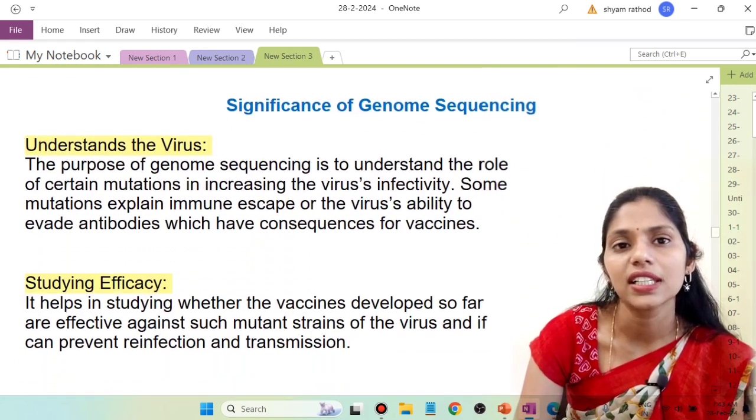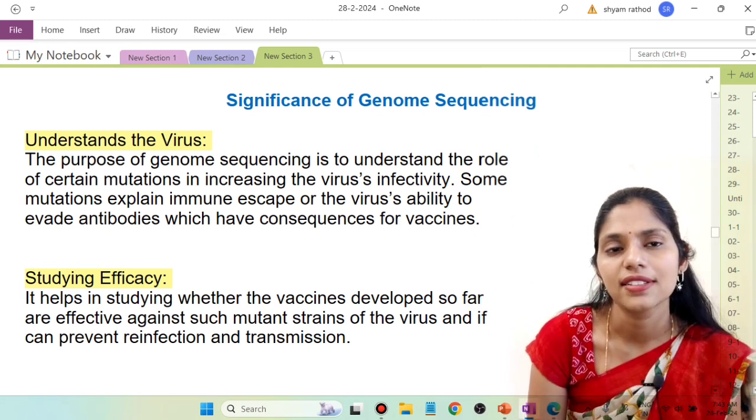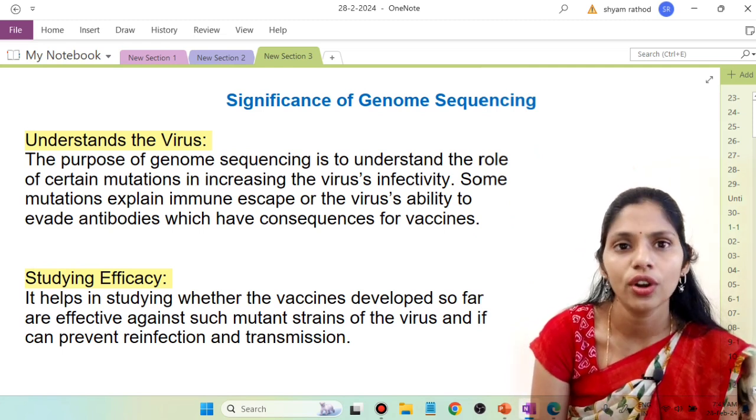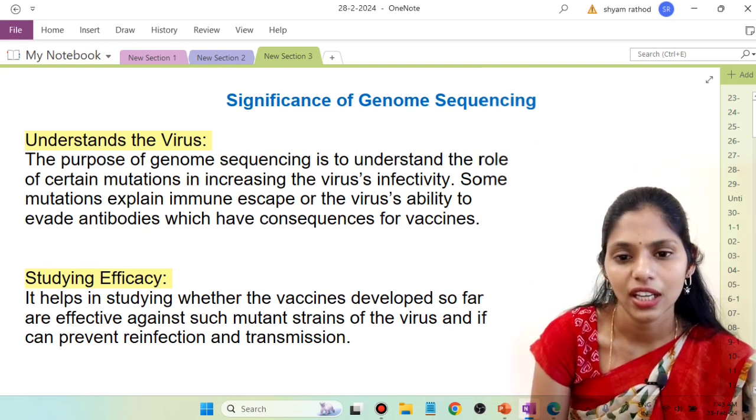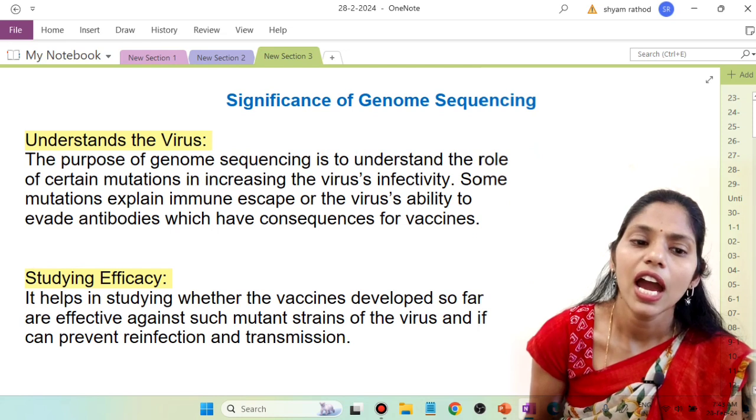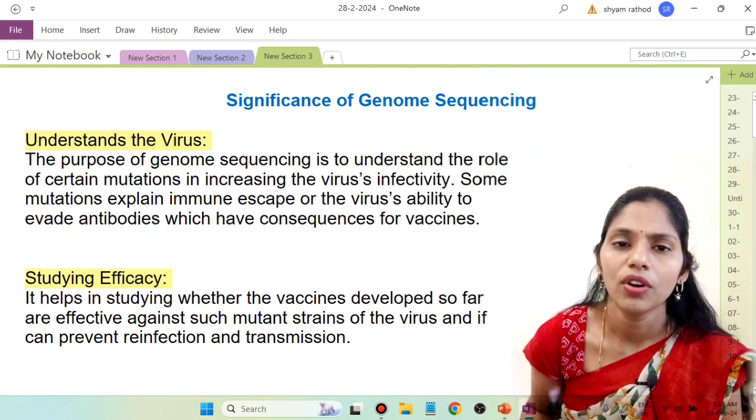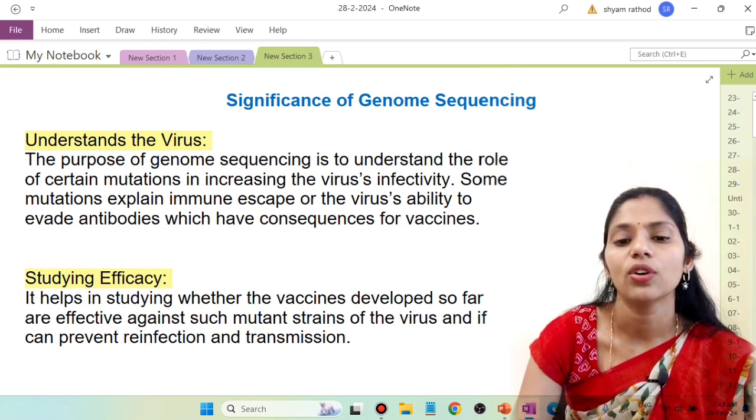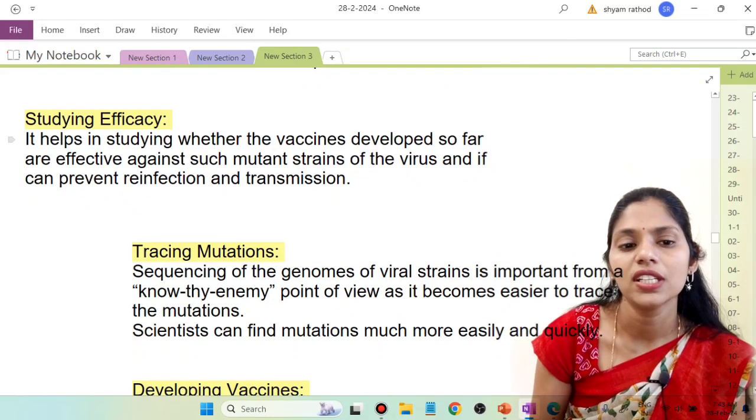And what is the significance of this genome sequencing? So we can understand the virus. The purpose of this genome sequencing is to understand the role of certain mutations, okay, which are increasing the virus infectivity, and even some mutations which help immune escape, the virus's ability to evade antibodies, which have consequences for vaccines. And this one is studying efficacy.